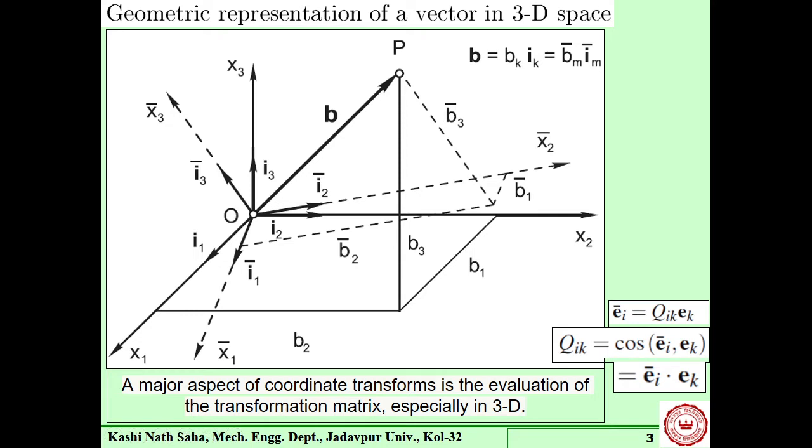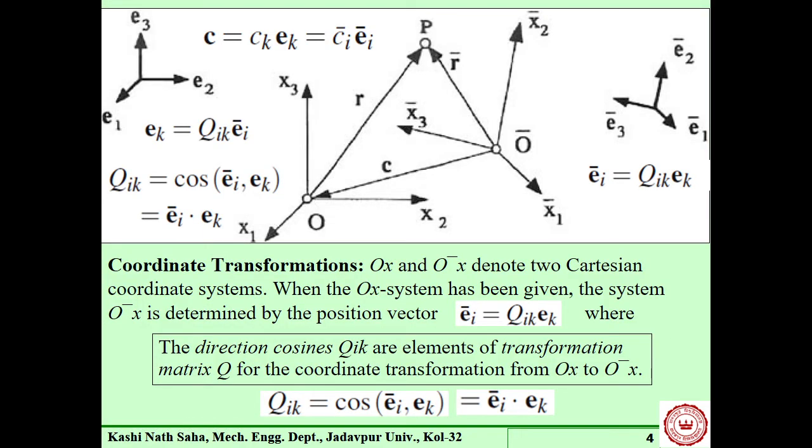So Q is the transformation matrix, and the elements of that transformation matrix are cos of the angle between two directions. What is it called? This is called direction cosines, is it not? Yes, sir. So those direction cosines constitute the transformation matrix. This we can see here also.